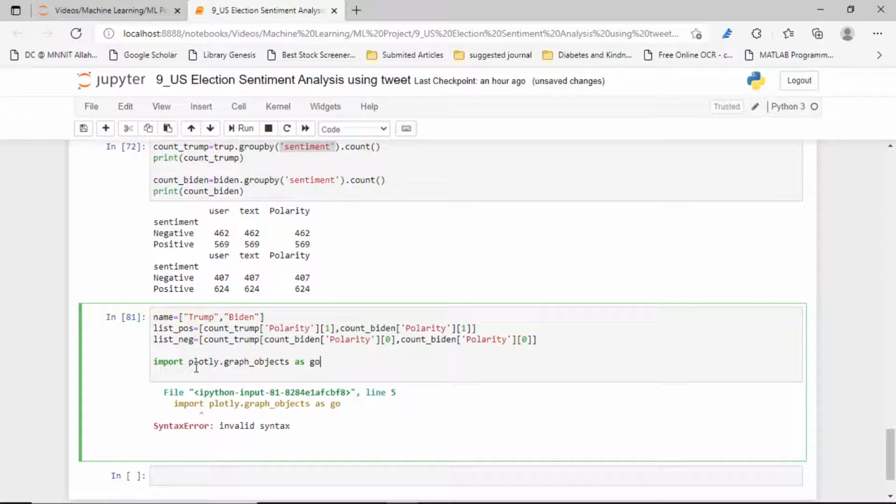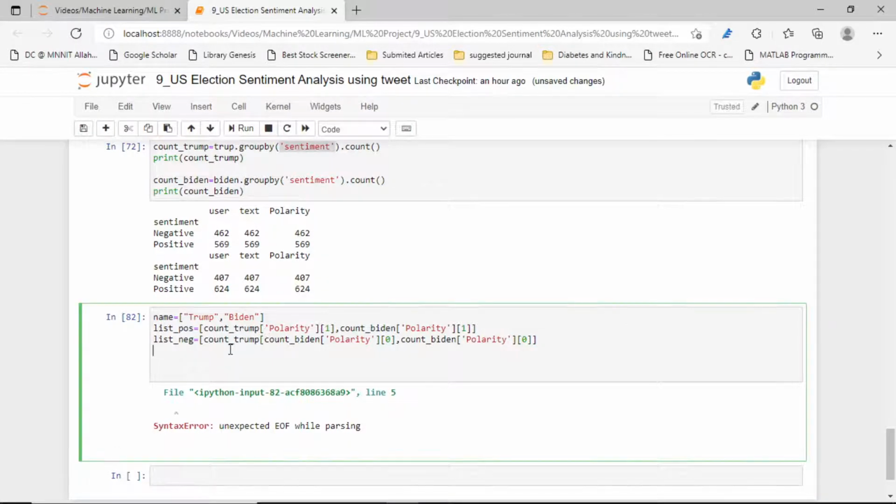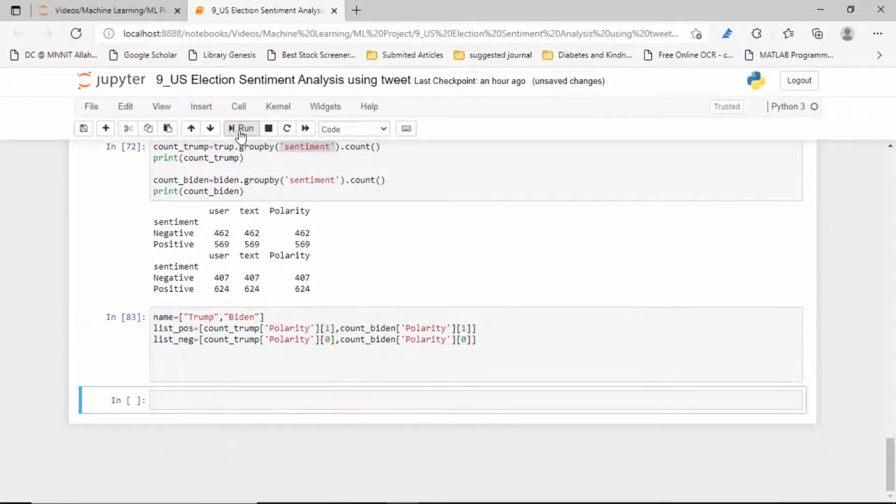Yes, this library seems fine. Let's cut with control X and run again. Unexpected line 5. Yes, yes, sorry for that, it's my bad. Yes, now it's okay.